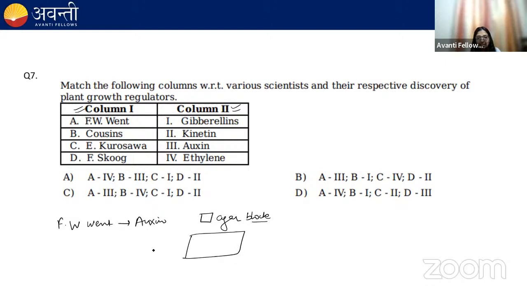What he did: first he exposed the coleoptile tip to light, so this tip starts synthesizing the hormone. Then he removed the tip and placed it on a medium containing agar, so all the substance present in the tip started diffusing into the agar. Now he took the agar block and placed it on the decapitated stump.